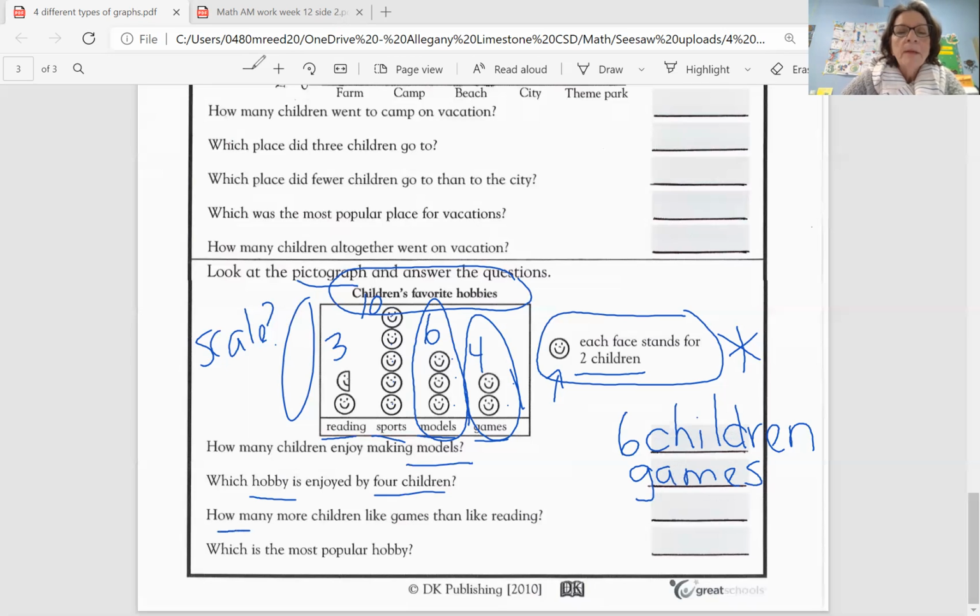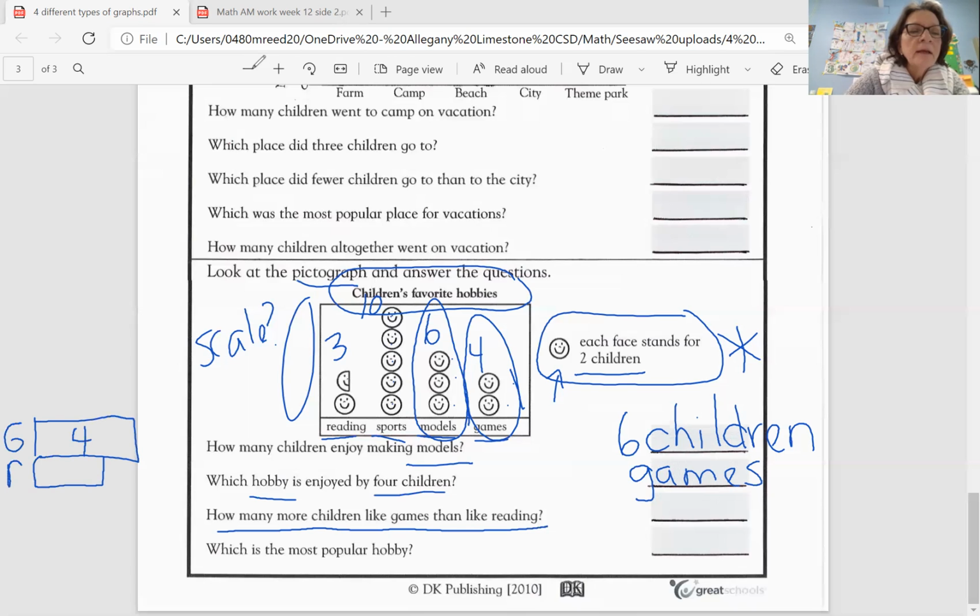And then here is a really popular question that you might see going with pictographs or bar graphs. How many more children like games than reading? So what are we doing there? We're really comparing games and reading. And Mrs. Reed always likes to draw a comparison bar model for this. So one would be games and one would be reading. Games is 4. So I'm going to put that in the bigger bar and I'll put a G there. Reading is 3. So I'm going to put that in the smaller bar. And so I'm comparing 4 to 3 and say how much bigger is 4 than 3?